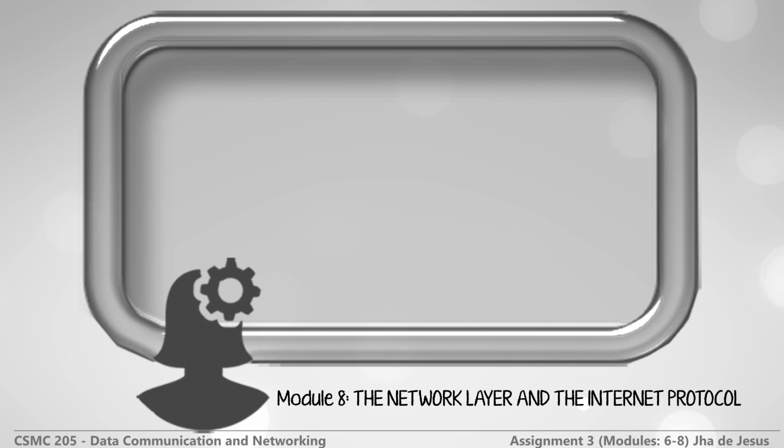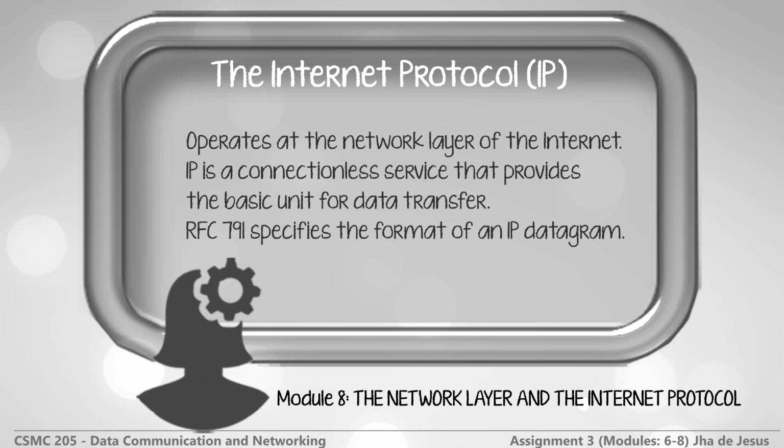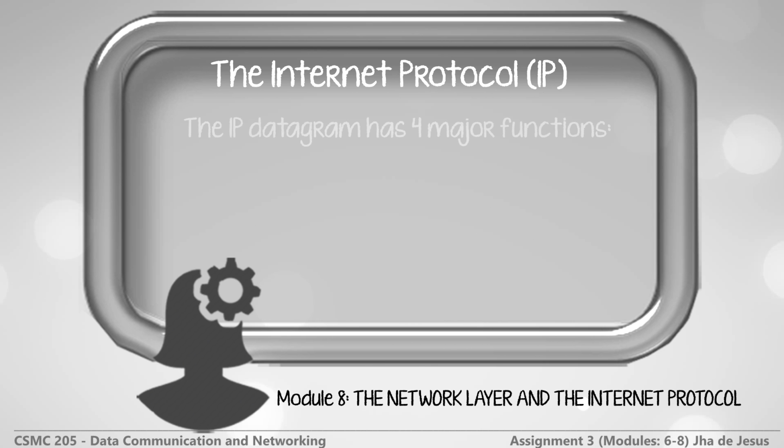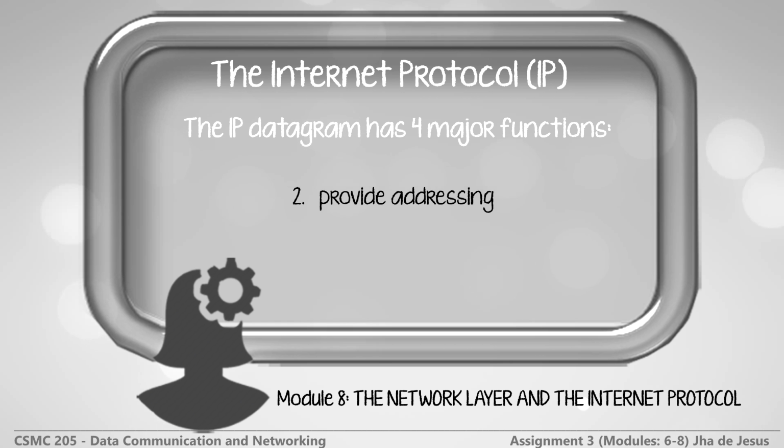The next topic is about the Internet Protocol. The Internet Protocol operates at the network layer of the Internet. IP is a connectionless service that provides the basic unit for data transfer. RFC 791 specifies the format of an IP datagram. The IP datagram has four major functions. First, to provide basic unit for data transfer. Next is to provide addressing. Third, to facilitate routing. And last, to perform fragmentation.